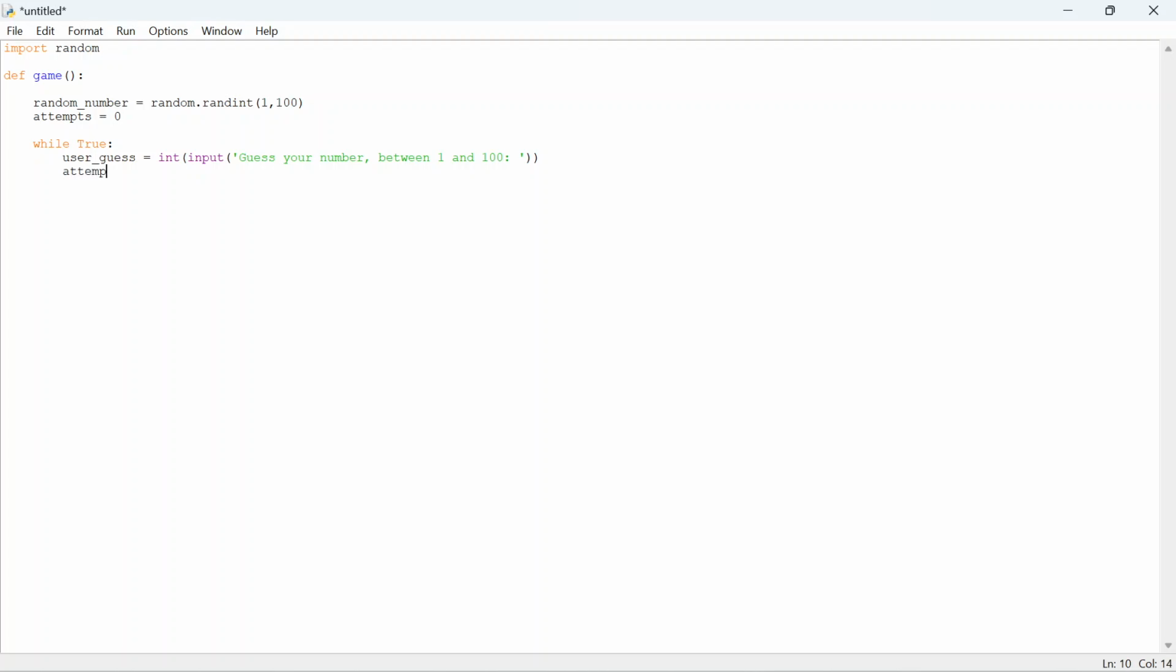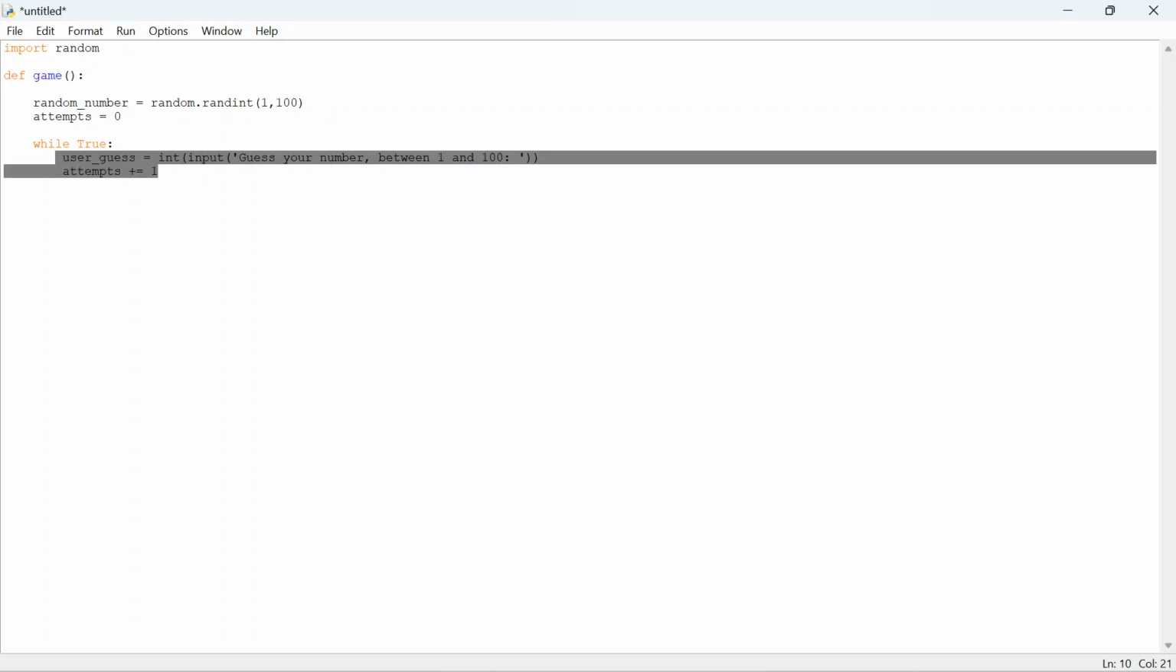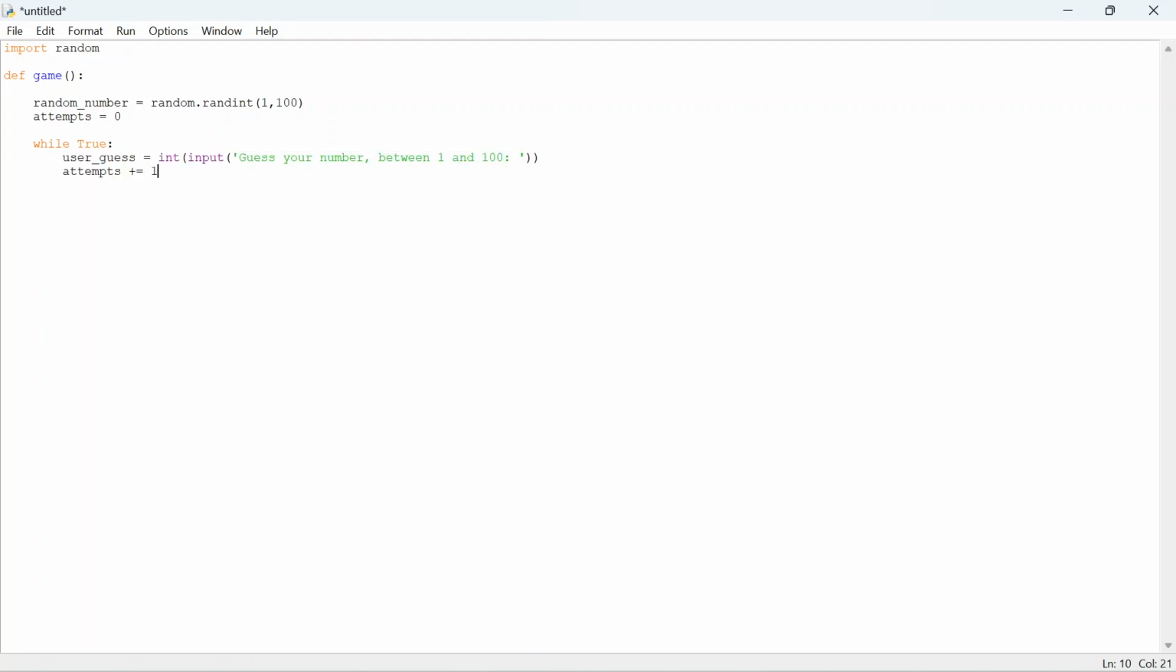And then we will have attempts plus equals 1, because we want to add 1 to this every time the user guesses a number. Now this will take our guess and add 1 to the attempt number. And now we will have an if statement where we just compare the user guess to the random number.